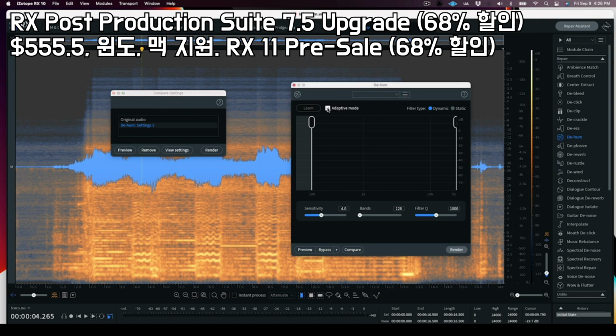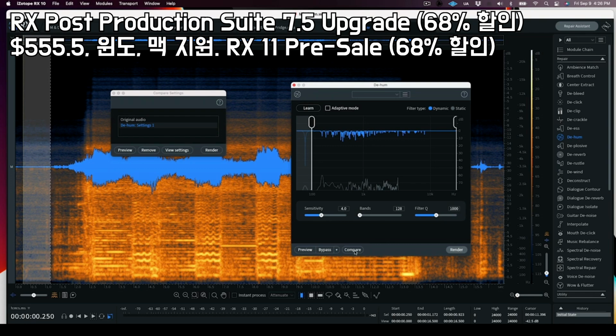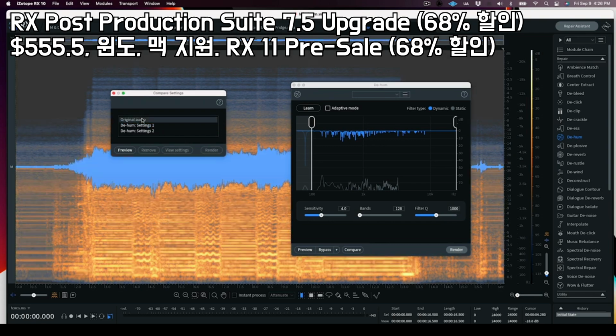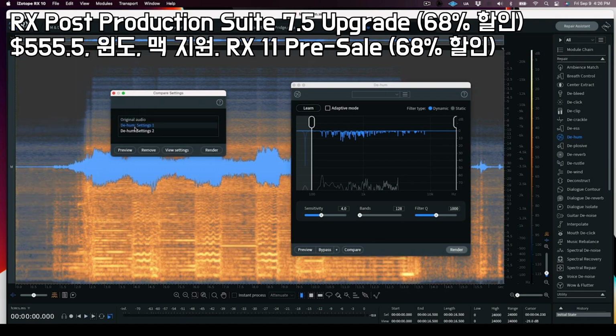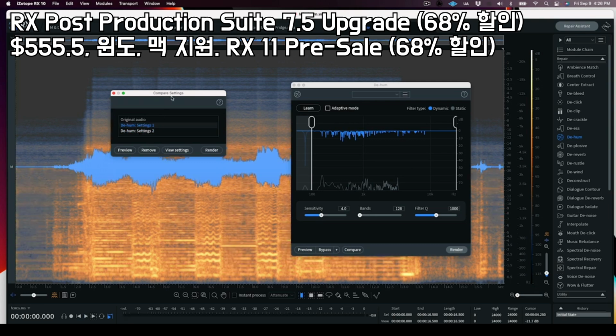Now, of course, we can still choose to go back and learn a portion of the audio. Let's go ahead and try that. You can see the setting here. If we add that to our comparison, here's the original. Here's adaptive mode. And here is when we learn the audio. To my ears, the adaptive mode works really well.